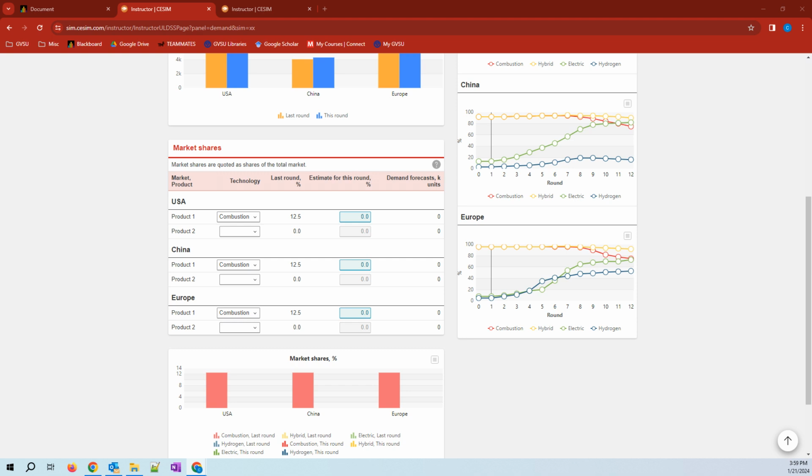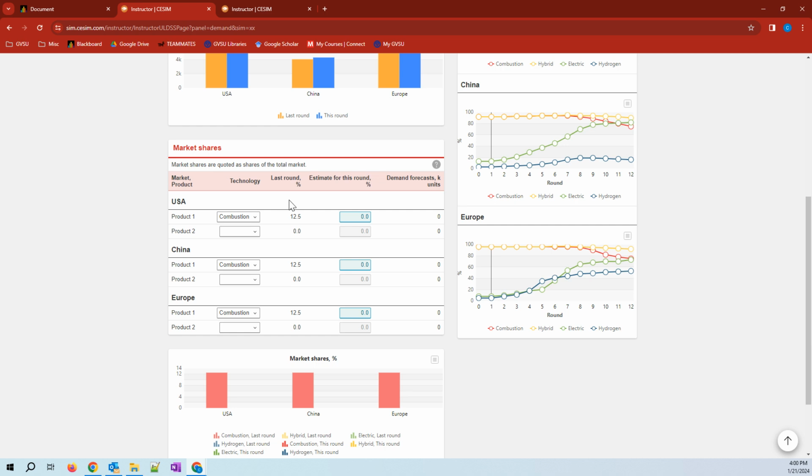Let's focus on market share calculations now. First of all, let's understand that these market shares are quoted as a percentage of the total market. So the interpretation of this 12.5% is that last year my company was able to capture 12.5% of the US market through sales of combustion engine.